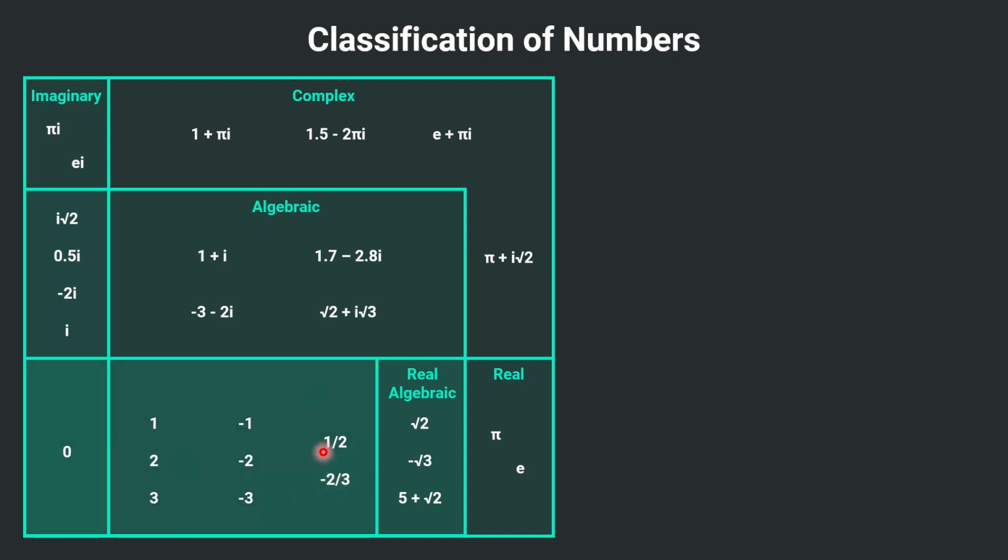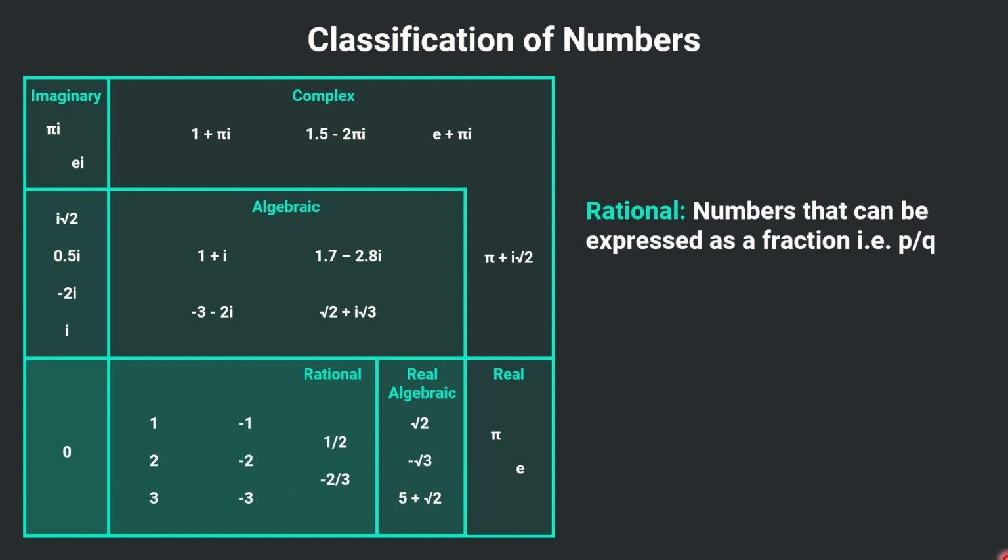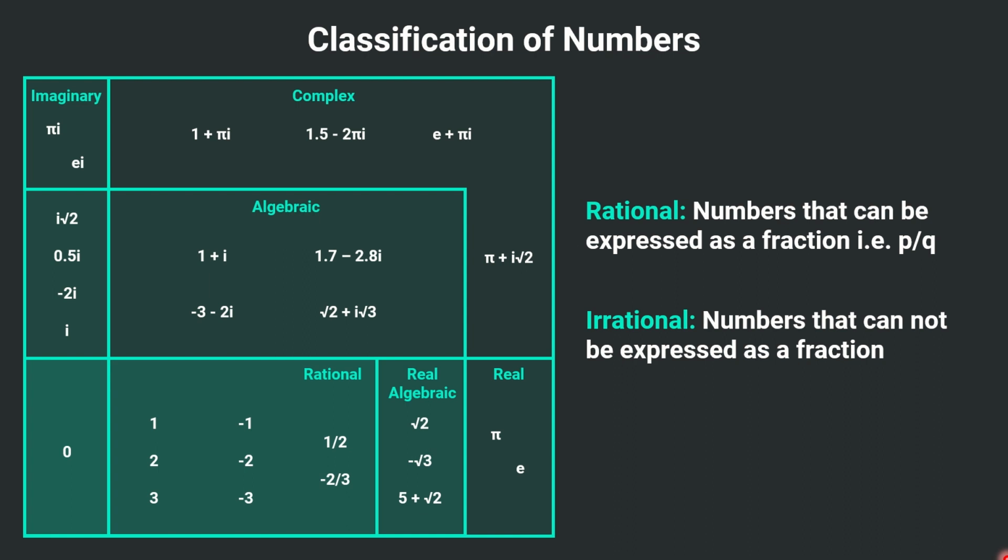Let's classify it more. This part of our numbers is called the rational numbers. What are the rational numbers? All the numbers which can be expressed as fractions, that means in p over q form. As you can see, these are already fractions. The negative numbers, like minus 2, can be represented as minus 4 upon 2. These numbers can also be represented as fractions like 1 upon 1, 2 upon 1, 3 upon 1, and 0. 0 divided by anything is always 0, so this can also be represented as a fraction. And what are the irrational numbers? All the real numbers which cannot be represented as a fraction are called irrational numbers. So this part represents the rational numbers, and all the real numbers except the rational numbers are called irrational.